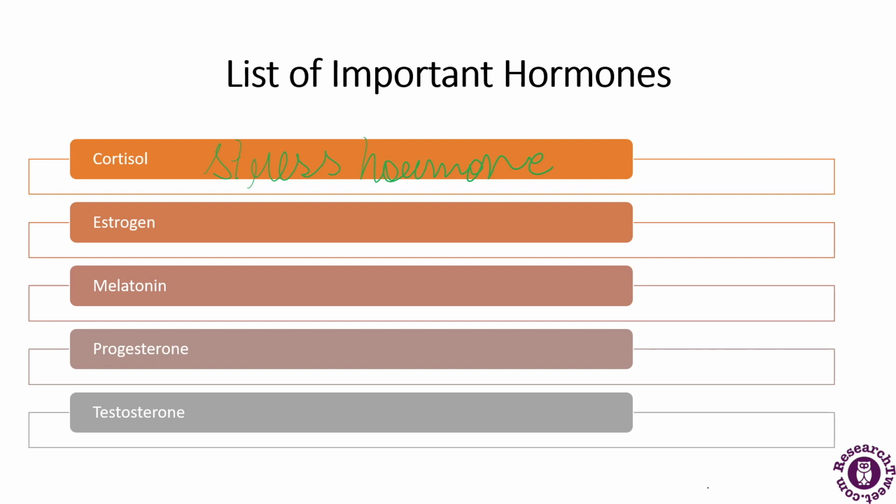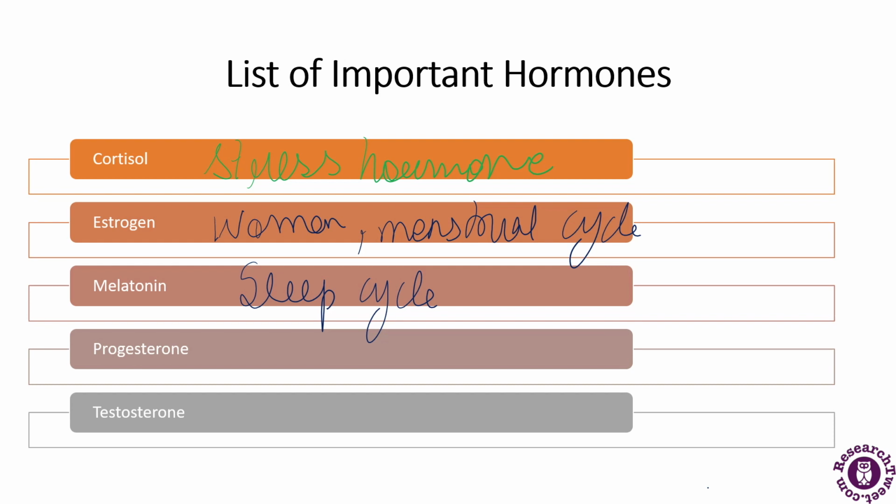Now comes the estrogen hormone. This is the main sex hormone present in women, which brings about puberty, prepares the uterus for pregnancy, and also regulates the menstrual cycle. Estrogen levels change during menopause as well, because of which women experience many uncomfortable symptoms. Next comes melatonin. It helps to control the sleep cycle.